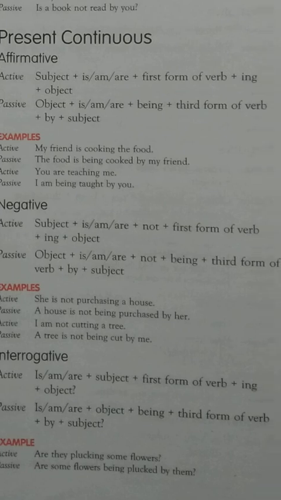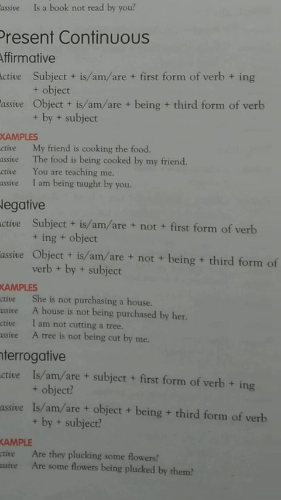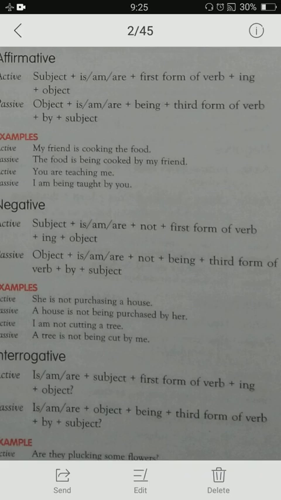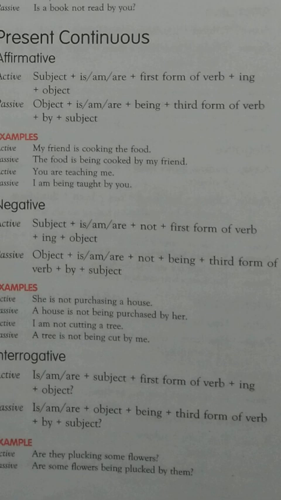Here only one thing you have to be careful about, in negative and interrogative negative, where you will use the word not. Okay, she is not purchasing a house, a house is not being purchased. Here not is used between is, am, are plus being. Between these two: is not being purchased. You will not say is being not purchased, it is wrong. Not is just in the middle of the helping verb is plus being.